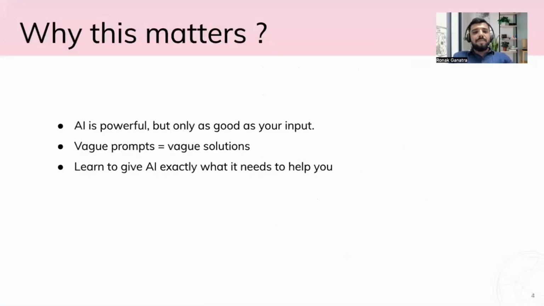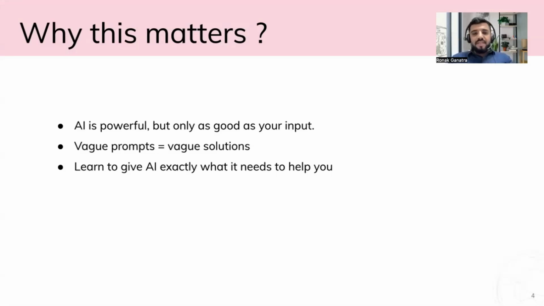Okay, so let's start. Why does this matter? Most of the time, when I was giving a command to AI, like "give me this code," sometimes I was not getting the output which I wanted, or it was not meeting my expectations. I searched a lot and researched what is a good way to ask AI for good code. Then I got to know about prompt engineering and studied it, and I found there is a difference between how I was giving commands to AI and how prompt engineering works. So I have discovered it and today I am sharing it with you.